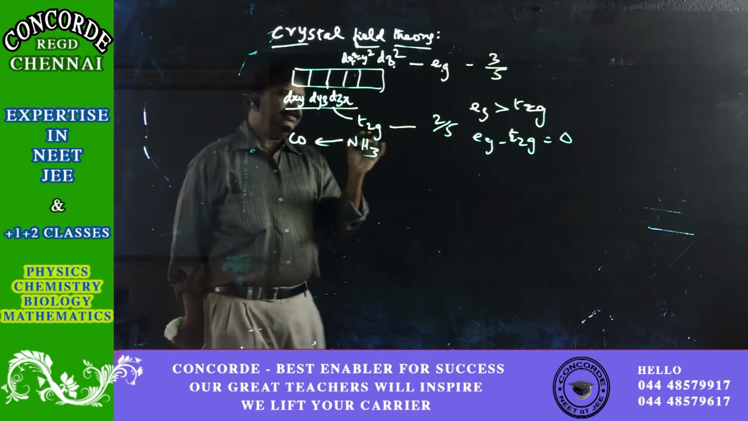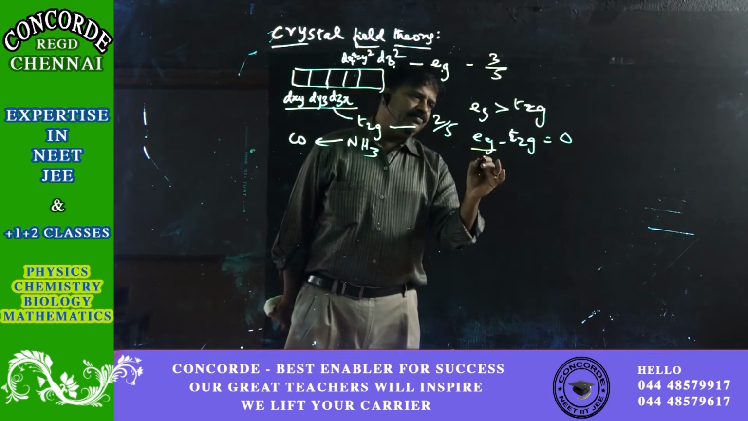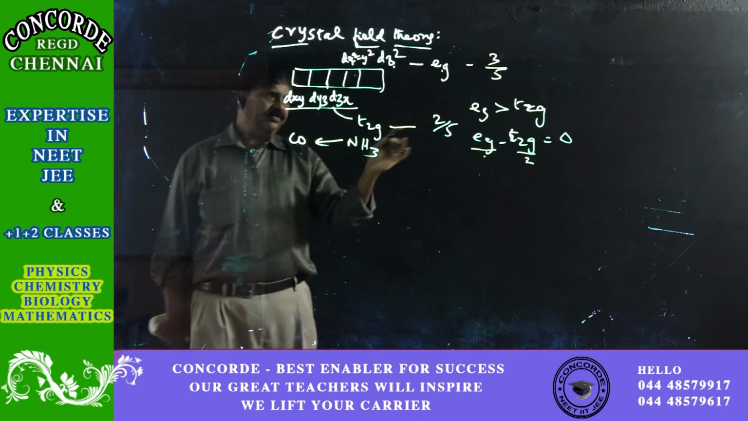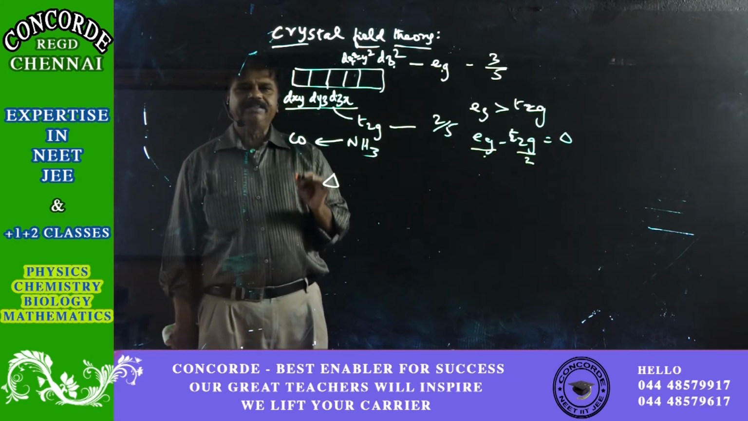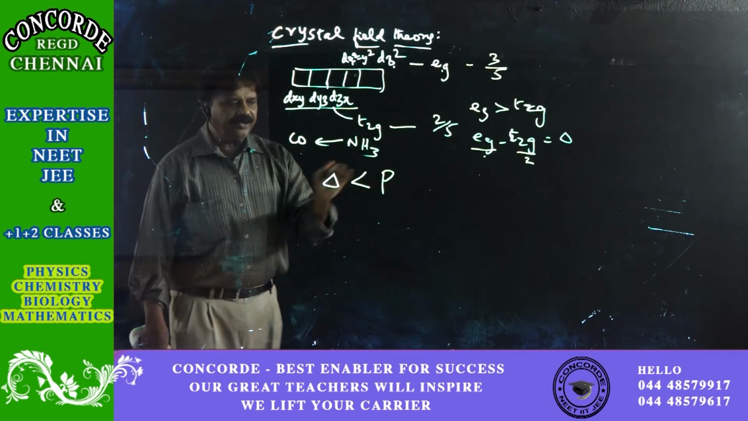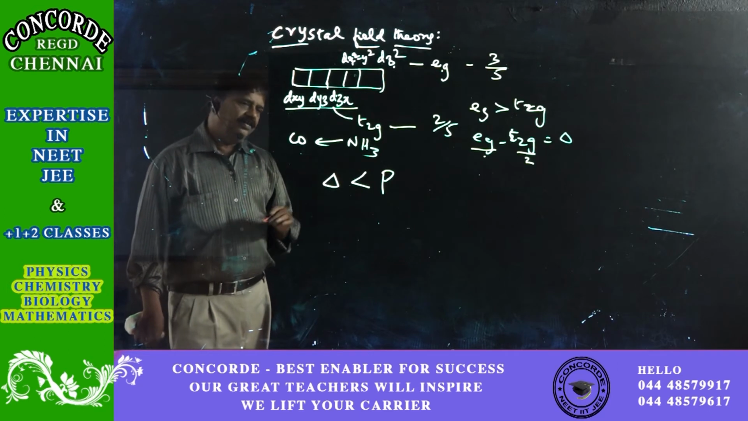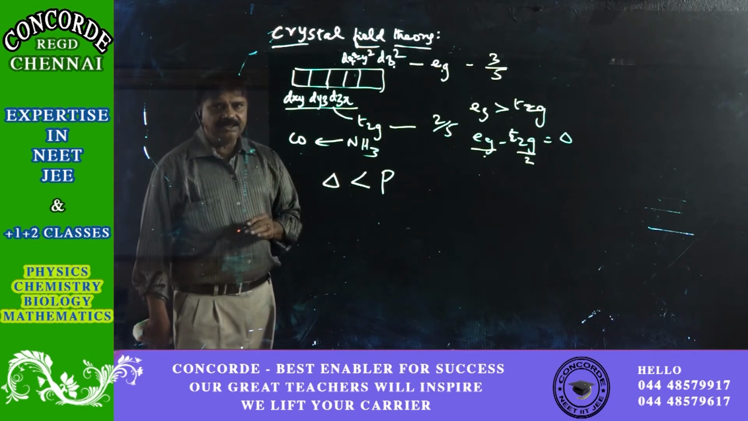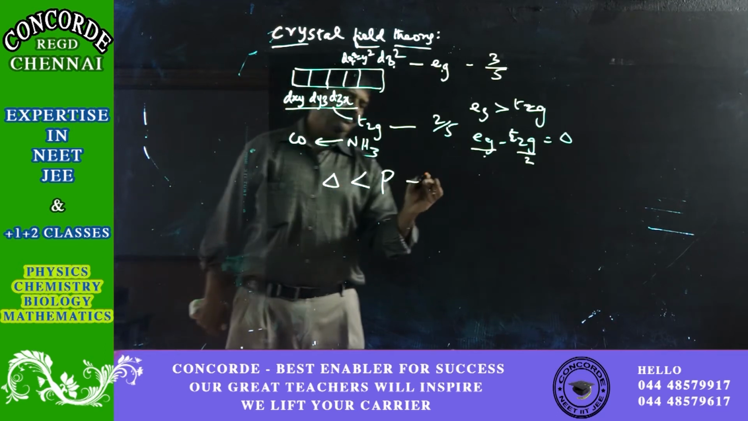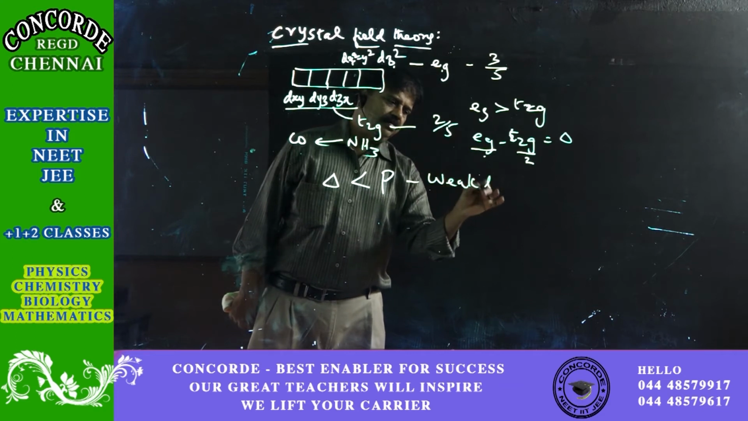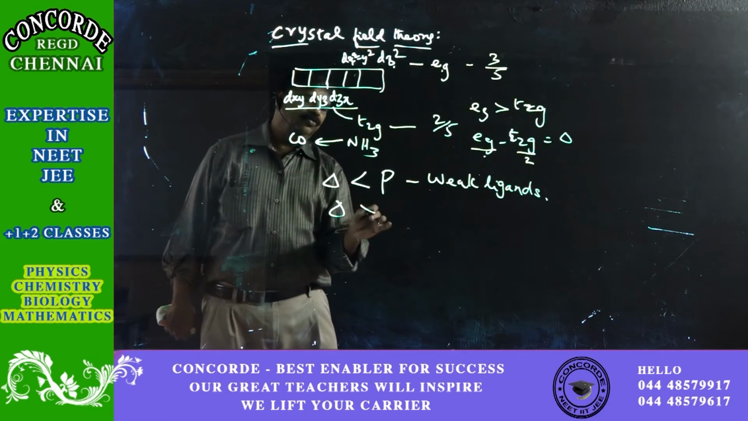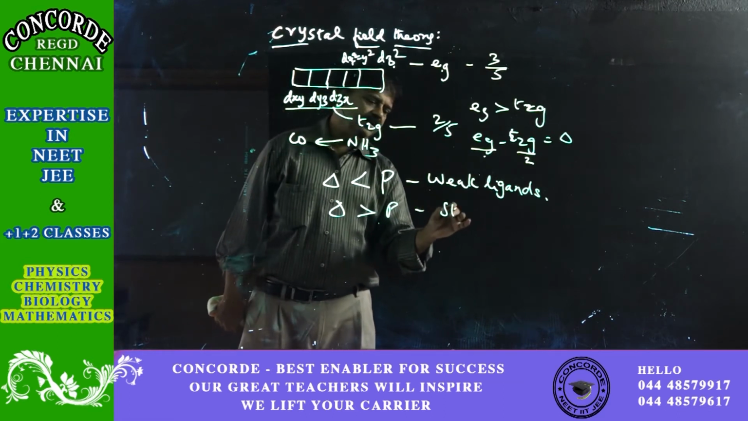Okay, so now these are occupied by 3 subshells, that is, 2 subshells. Now if you take a weak ligand, depending upon the value of delta and the pairing energy, okay, pairing energy is the energy required for pairing of electrons. So if delta is less than P, the pairing energy, then they are called weak ligands. And if delta is more than P, they are strong ligands.